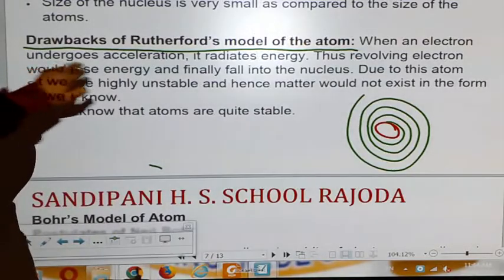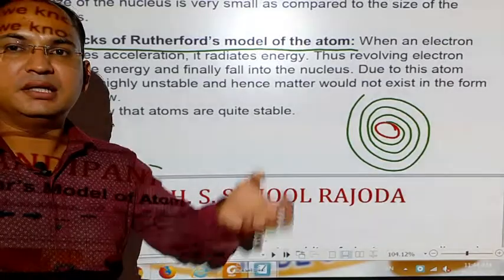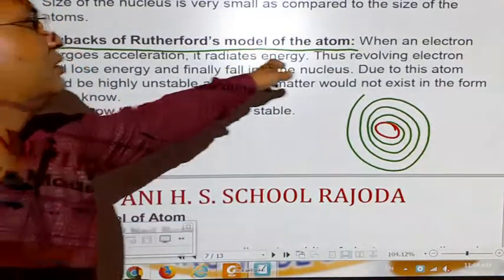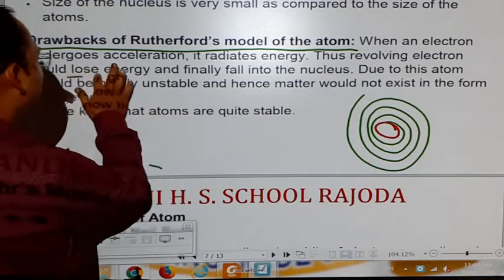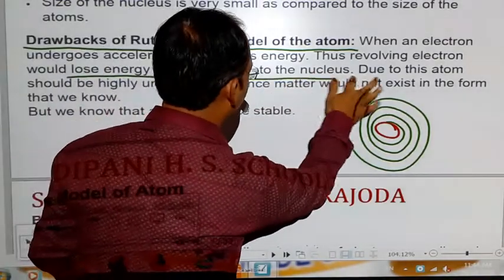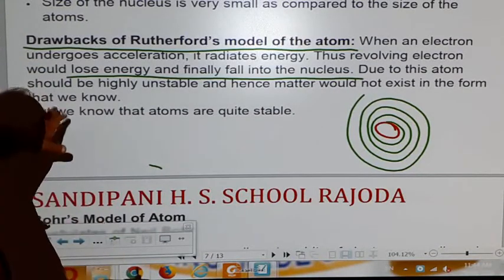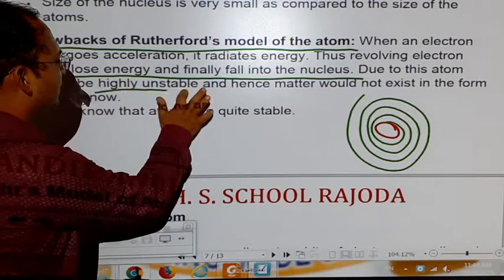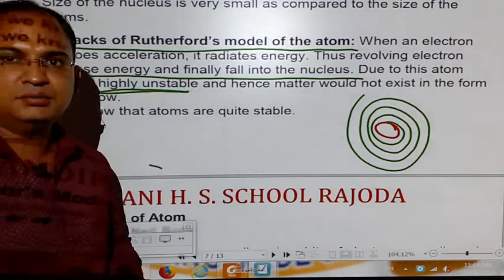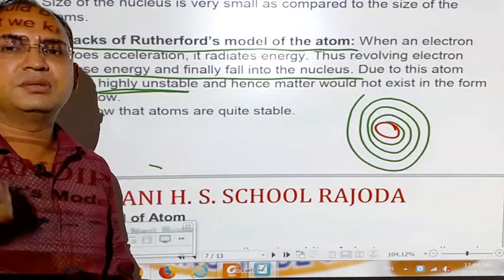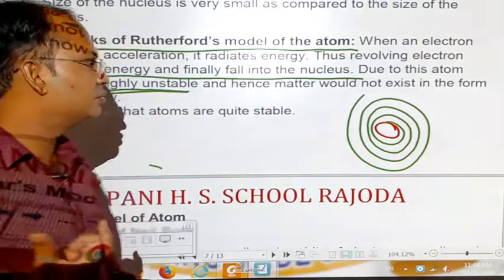When an electron undergoes acceleration, it radiates energy. It gives out energy, and its energy lowers. Thus, revolving electrons would lose energy and finally fall into the nucleus. Due to this, the atom should be highly unstable. It should be, but it is not. Atom should be highly unstable, but atom is absolutely stable. They are present in nature. They have their existence.